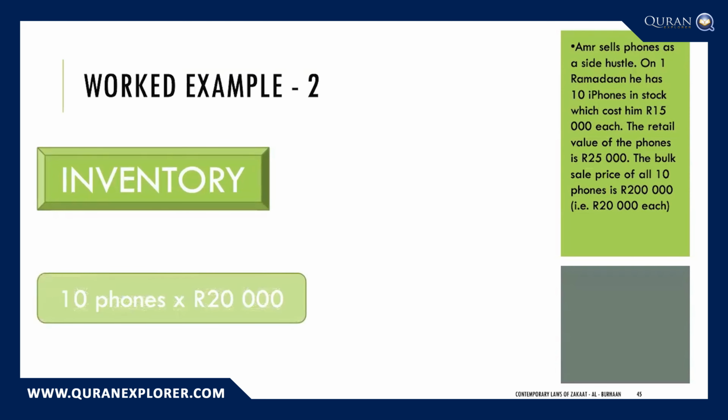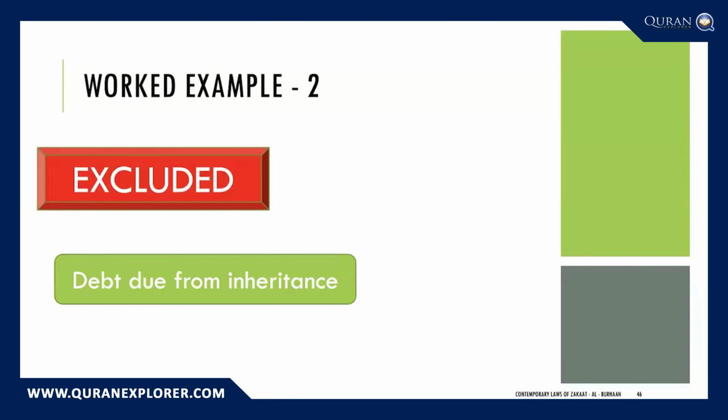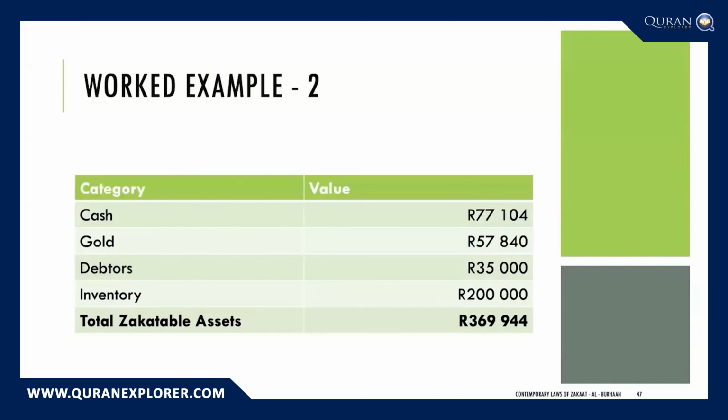So here he's got the 10 phones at 20,000 rands. We're going to value it at 200,000 rands. What would be excluded in terms of assets? He's got a debt that is due from his inheritance from his mother's estate. Remember, when we looked at the different categories of debtors, any debt that is due from the mahar, from inheritance, will not be zakatable. And he's also part of a compulsory retirement fund. Because it's compulsory, it's deducted at source, the amount is not zakatable. So none of that would be included.